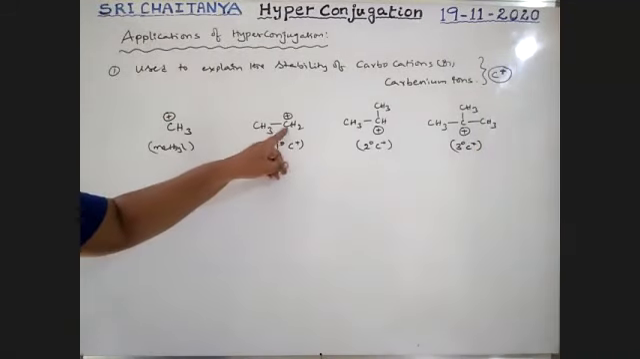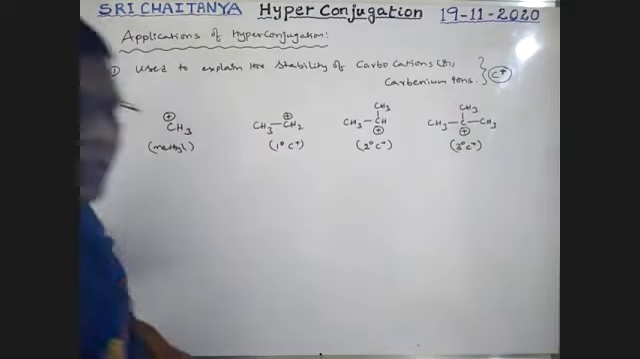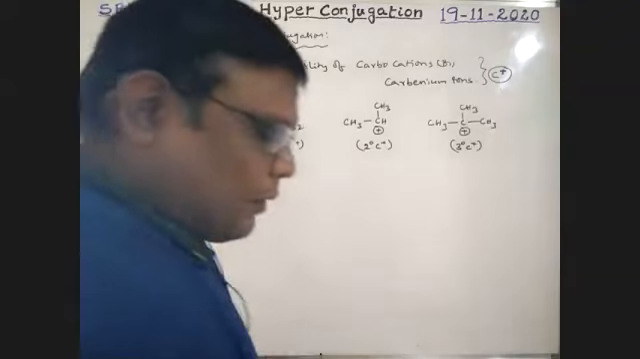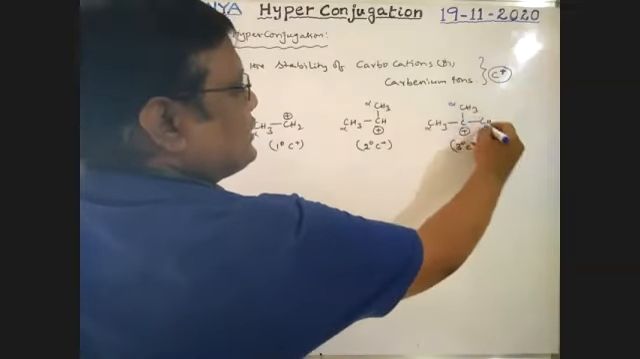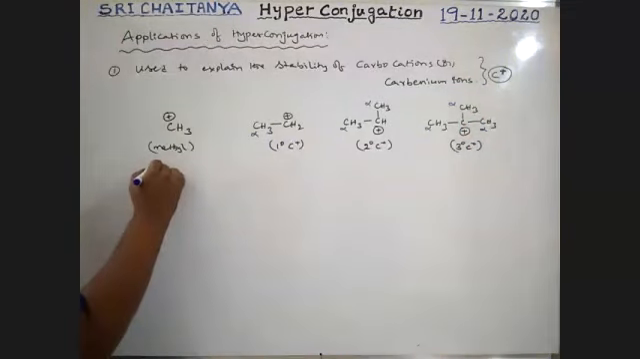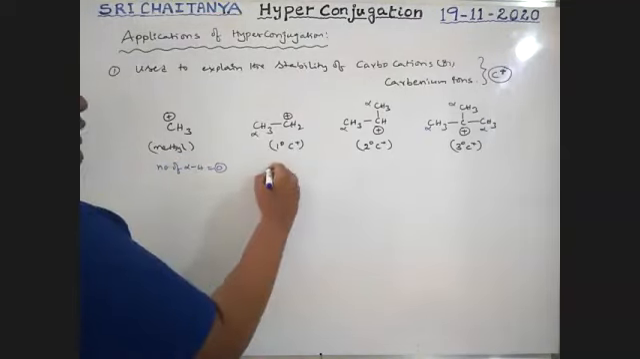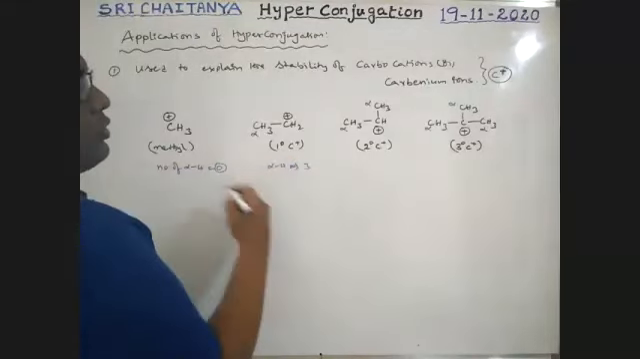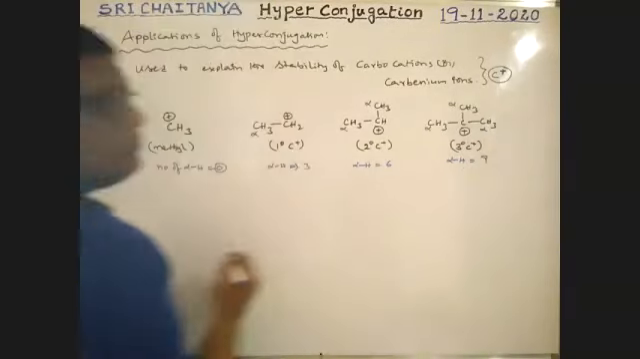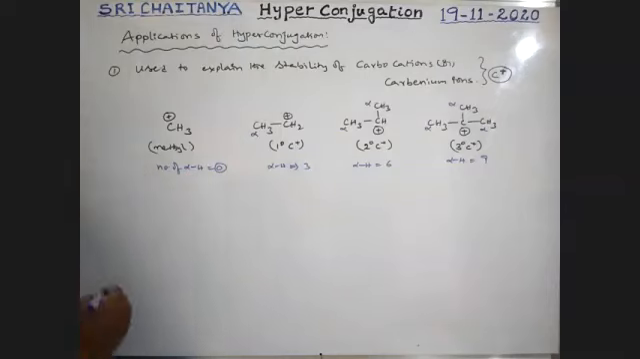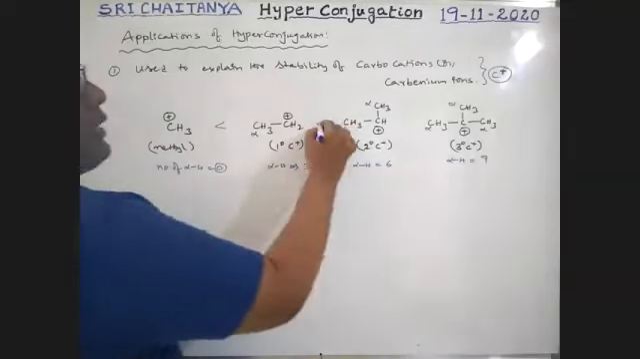Tell me, boys. Carbon plus is sp2 hybridized. Because it is sp2 hybridized, the methyl group is the alpha carbon. This is alpha, this is alpha. Here, the number of alpha hydrogens is equal to 0. Here it is 3, then 6, then 9. Therefore, that is more stable and this is less stable. So the order of stability is less than.